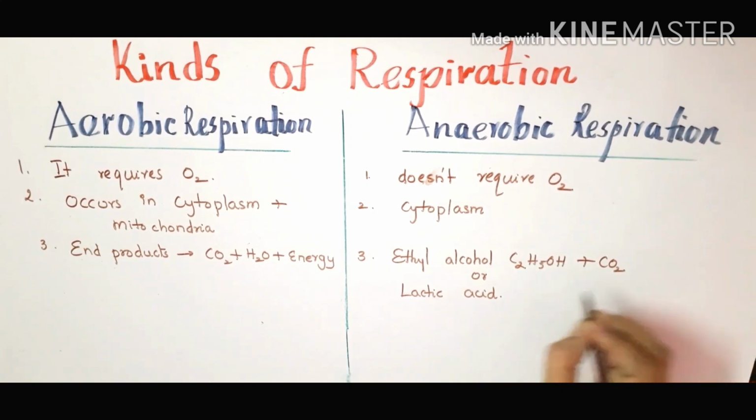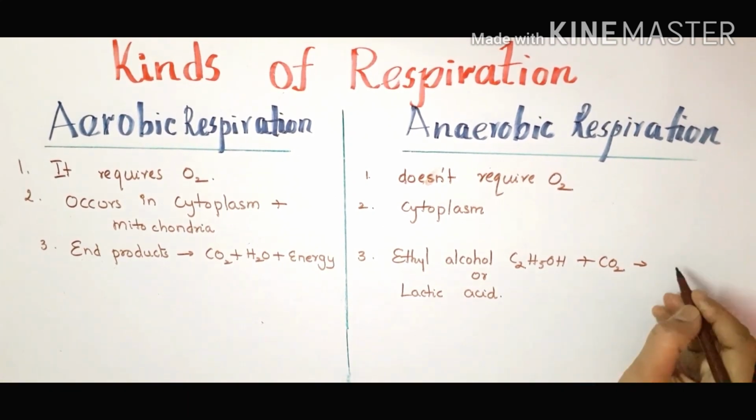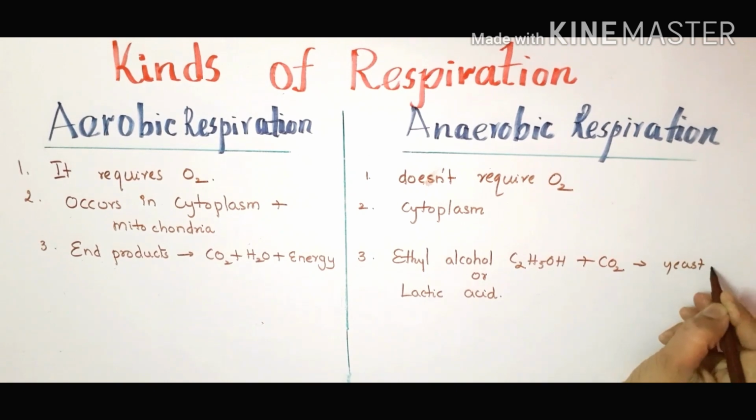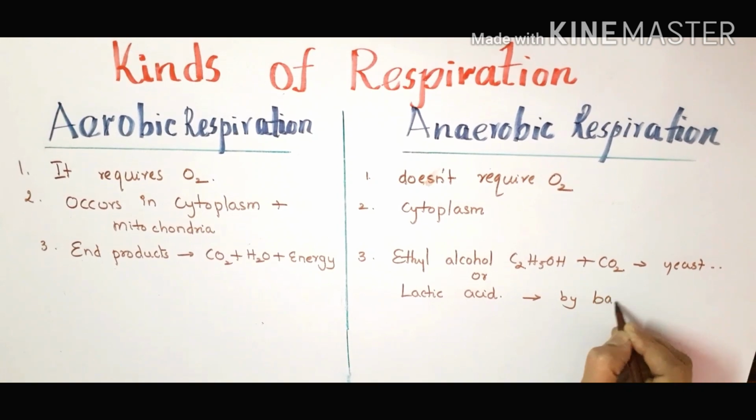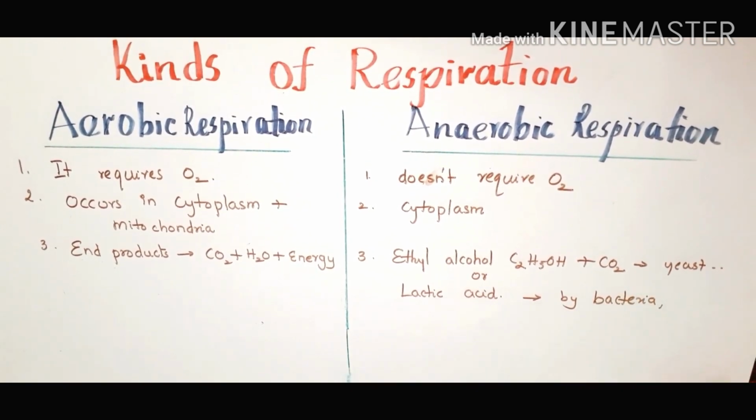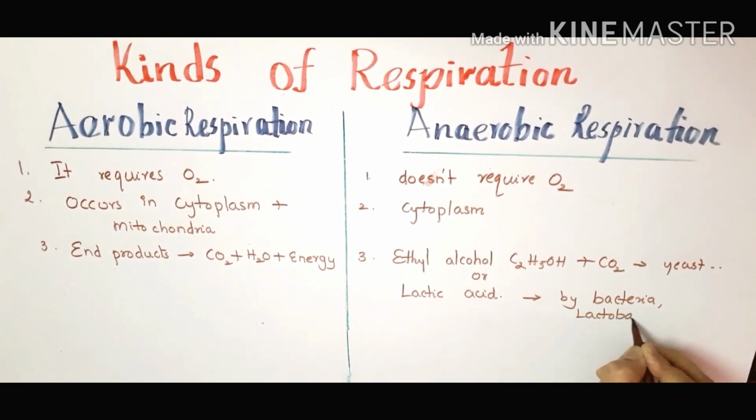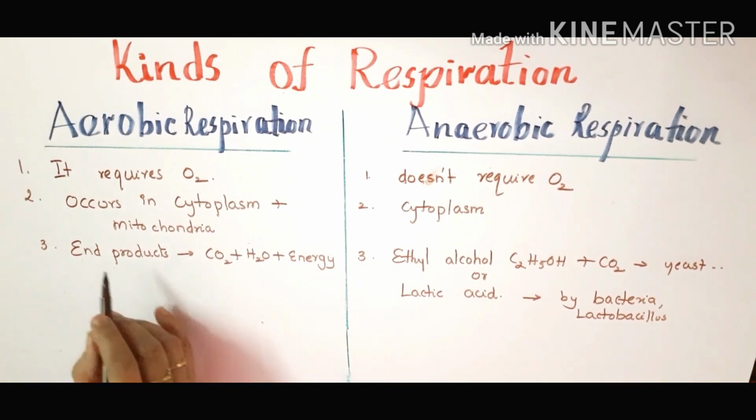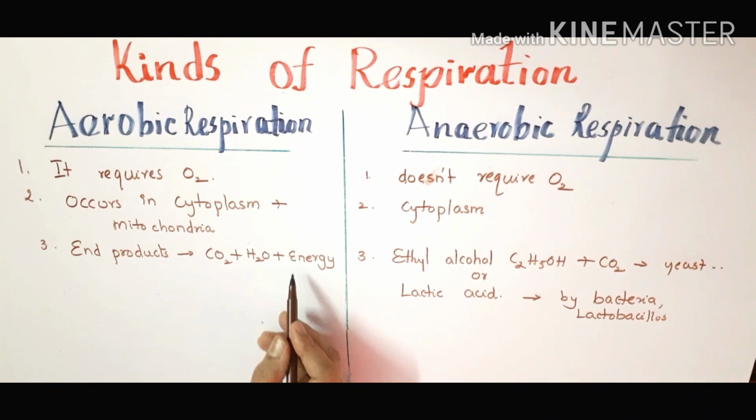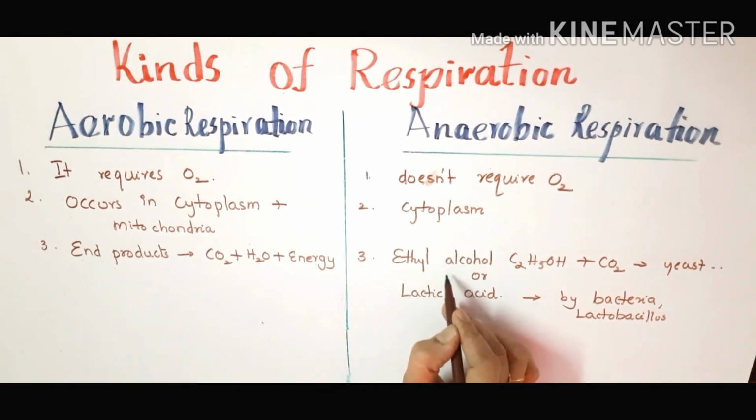Ethyl alcohol and carbon dioxide are formed by yeast cells under anaerobic respiration. Lactic acid is formed by bacteria. Later we will learn about this, especially the lactobacillus. Lactobacillus is used in the preparation of curd by bacteria, and lactic acid is also formed in some other tissues in our body. So the end products of aerobic respiration are carbon dioxide, water and energy. Anaerobic respiration end products are ethyl alcohol and carbon dioxide, or lactic acid.